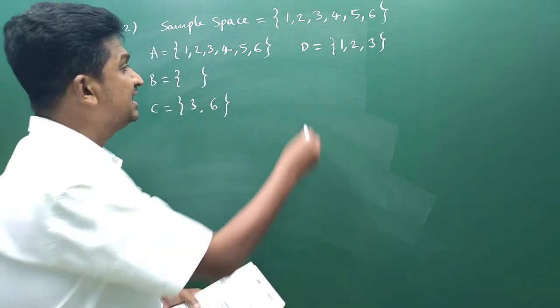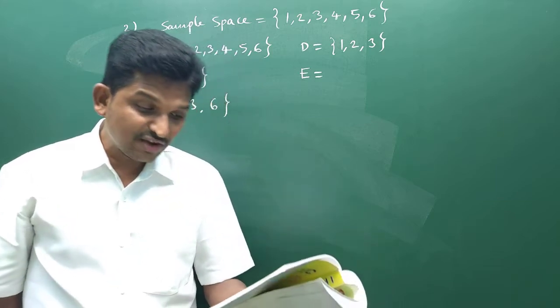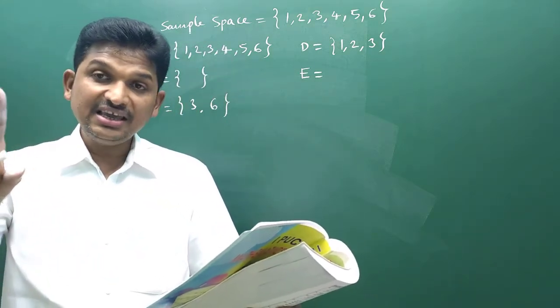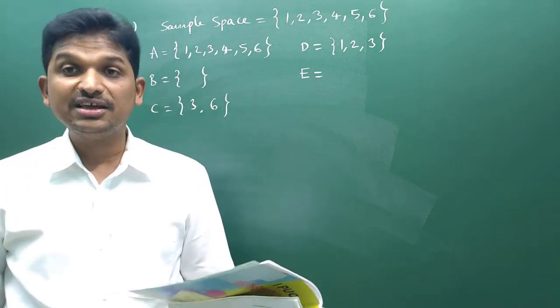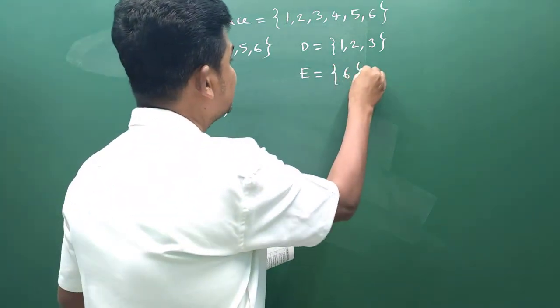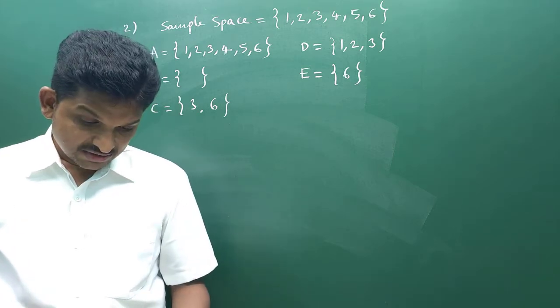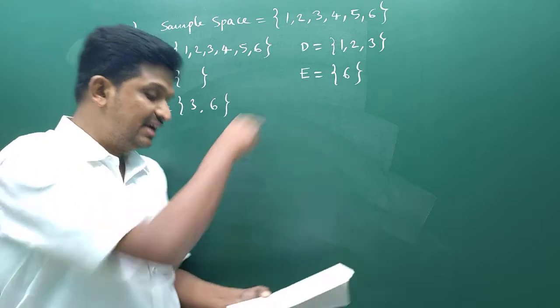Okay. E. What is the event E? They are saying that E is an even number greater than 4. Listen here. What are the even numbers which are greater than 4? 6 is the only even number which is greater than 4. Right? So, what is E we will get? E is the singleton set {6}.